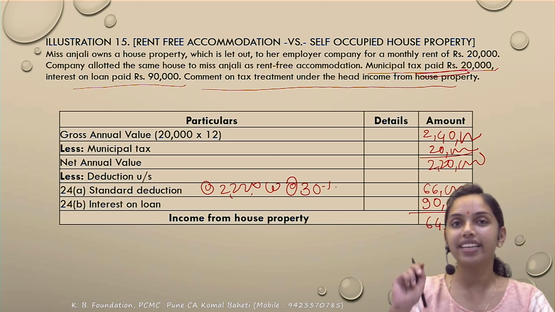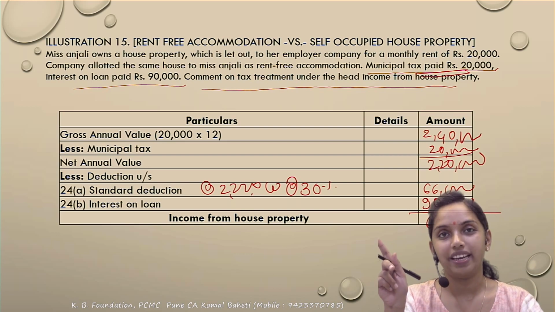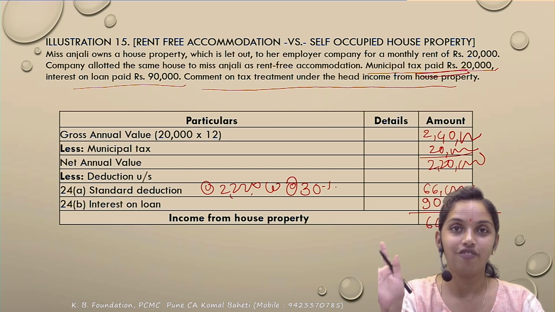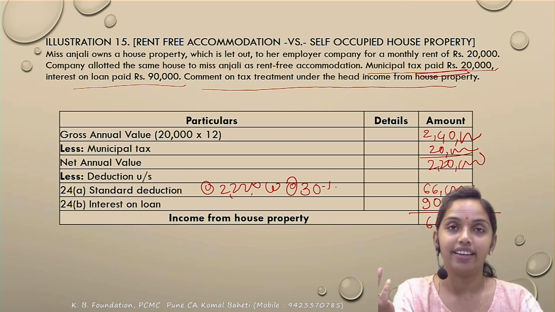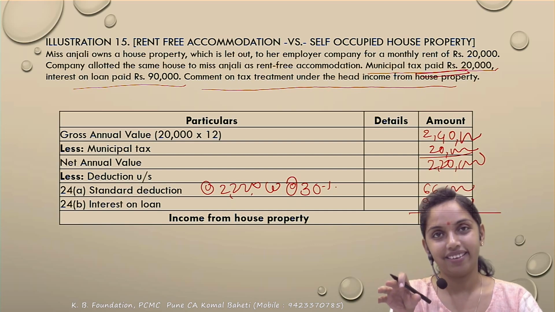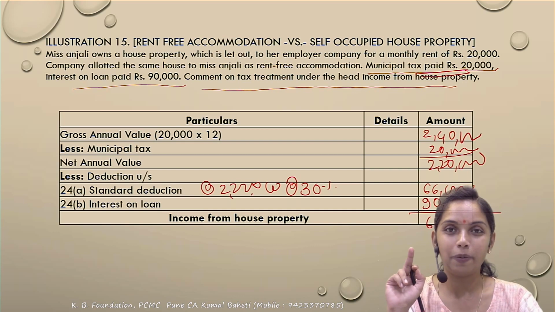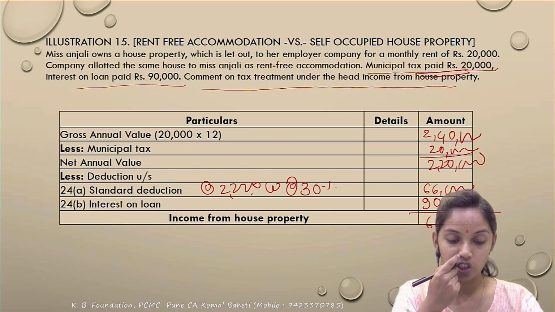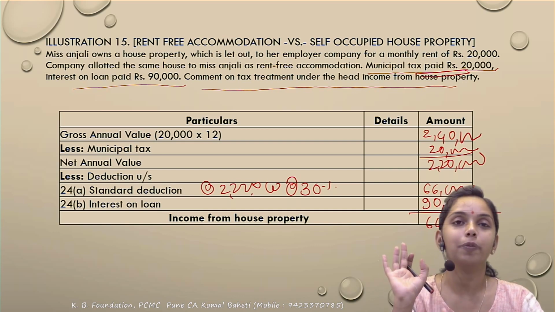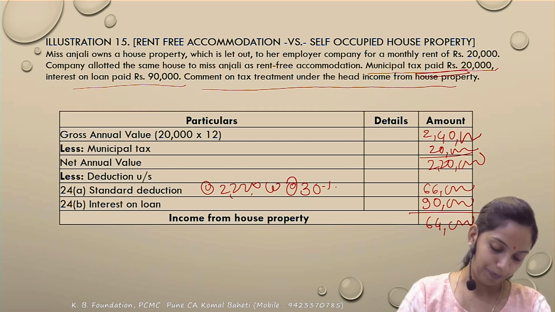Basically, this property cannot be called a self-occupied. This has to be called a let-out property. Why? Because he is receiving rent. No doubt she is occupying it, but she is getting a benefit out of the property. Then the property cannot be called a self-occupied. It is to be called a let-out property. Are you clear with it?